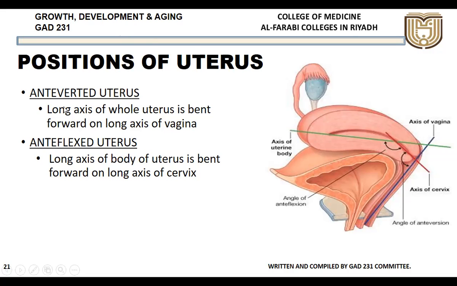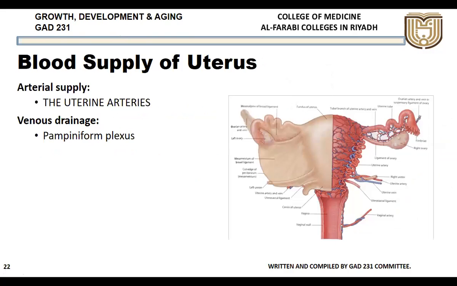Position of the uterus, anteverted: the long axis of the whole uterus is bent forward on the long axis of the vagina. So this is called anteverted. Then anteflex: the long axis of the body of the uterus is bent on the long axis of the cervix. So this is called anteflexion. This is the normal position, anteverted, anteflex.